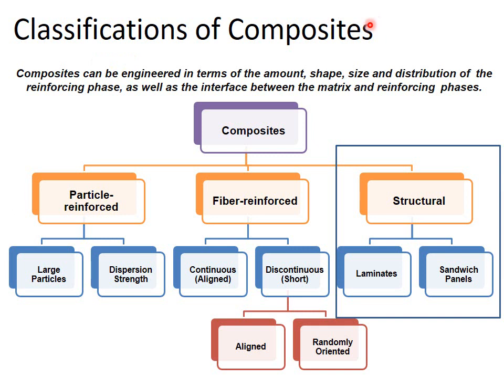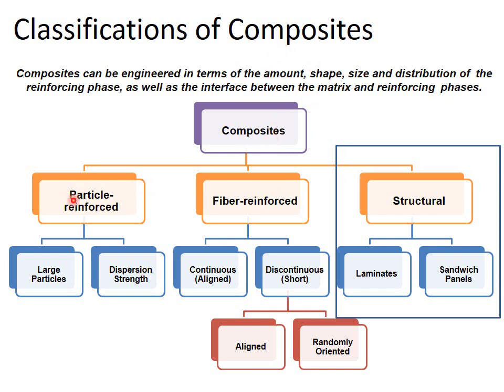Classification of composite material. This is the classification system of composite material on the base of size, shape and amount of reinforcing phase, as well as the interface between matrix and reinforcing phase. Composites can be classified in terms of amount, shape, size and distribution of the reinforcing phase, as well as the interface.